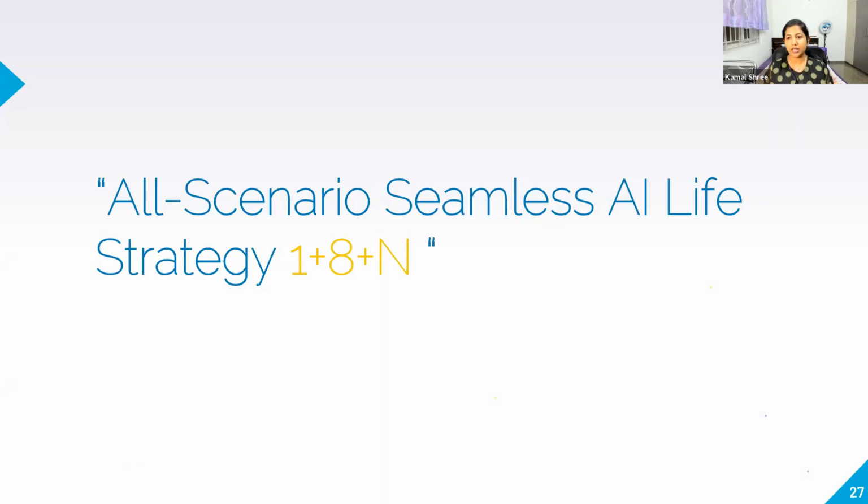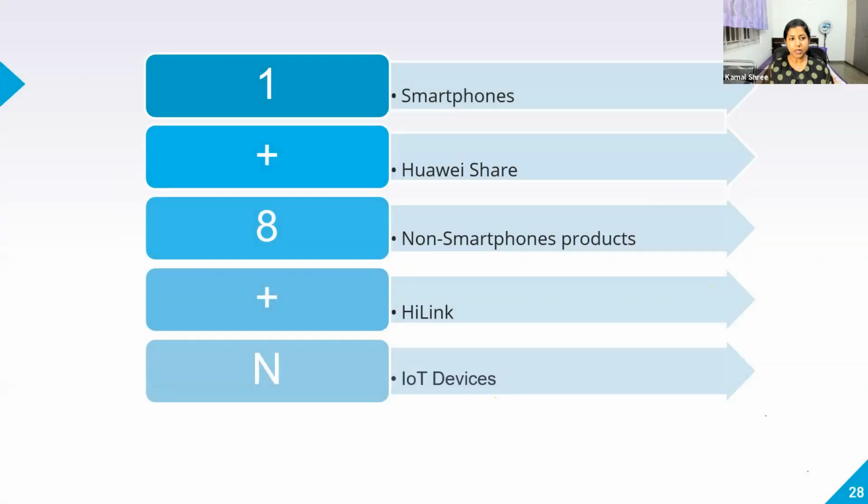We have devices, and the capability of sharing across all devices in all scenarios gives a better user experience and a better ecosystem, and maximizes the value for the user. This is what it's going to do, but how, we will see that. So we have this 1+8+N. What exactly does the one refer to? I'll not go too much into detail. We have a recording, but I'll still give you a brief about it. The one refers to the smartphone, which is one of the most frequently and commonly used devices on a daily basis.